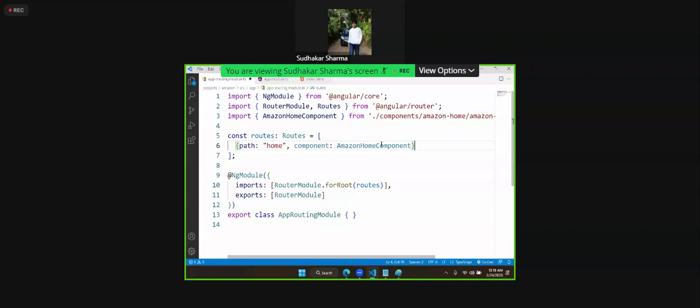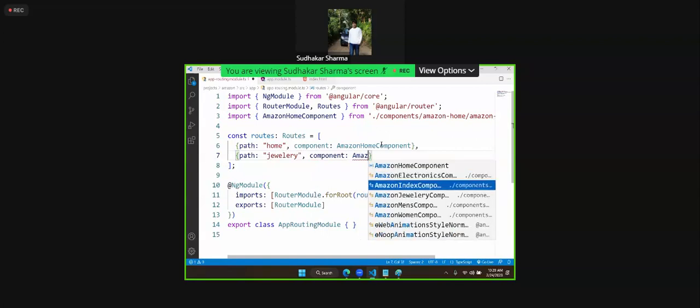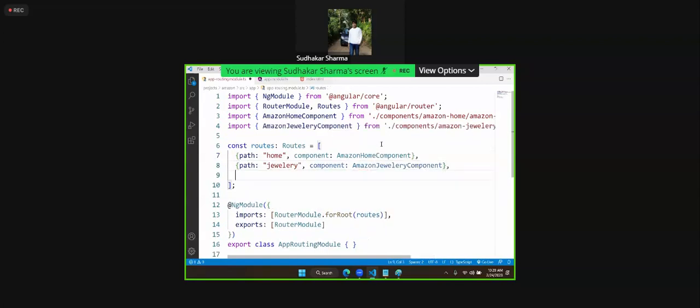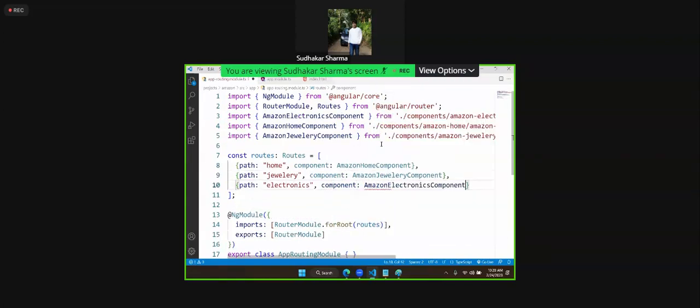That's it. That means now you have to create a table for all the components that you have. What is the next path? Jewelry. If jewelry, which component should come? Amazon jewelry component should come. Similarly, the next path is electronics. There is no order, you can define any. This is Amazon electronics.